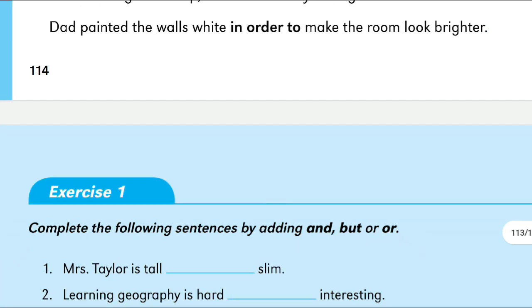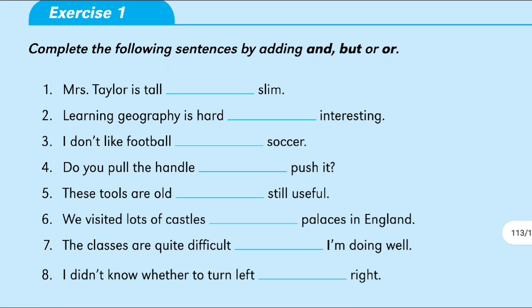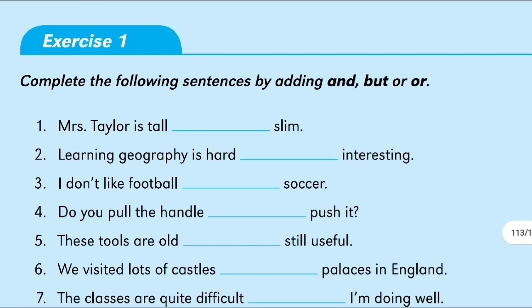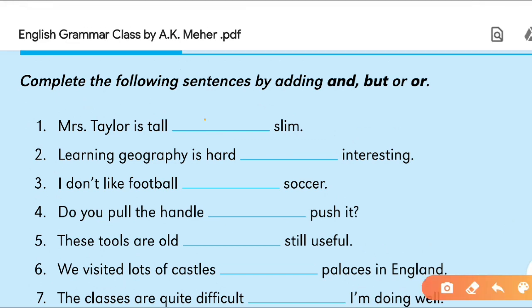So now we will test our knowledge. Complete the following sentence by adding and, for, or. So let's do this exercise. We'll do the first five, and let me start. Mrs. Taylor is tall and slim. You can write here and.